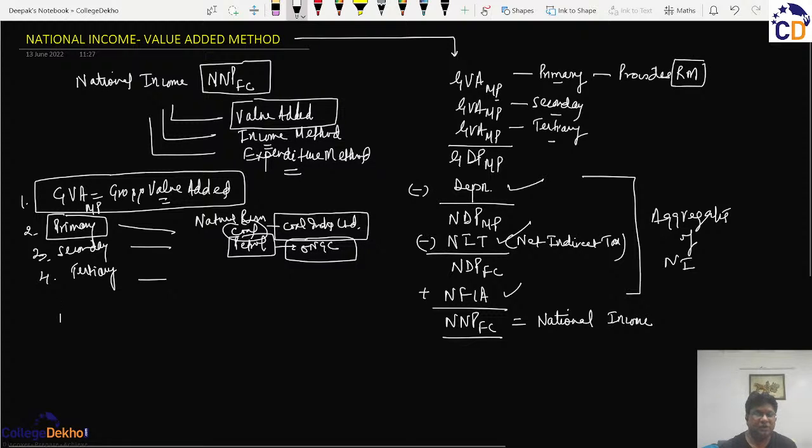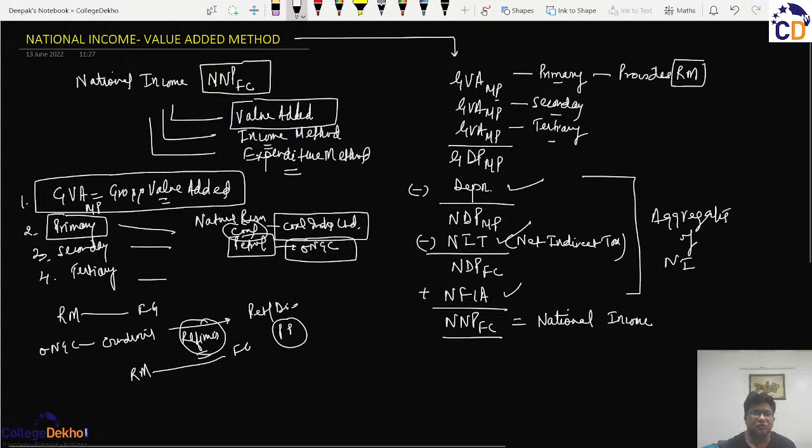Now this raw material has to be converted into the finished good. तो अगर ONGC ने हमें लाके क्रूड ऑयल दिया, अब this crude oil has to be converted into petrol or the diesel, that is different petroleum products. So there has to be refineries. So those refineries who are converting the raw material into the finished goods.